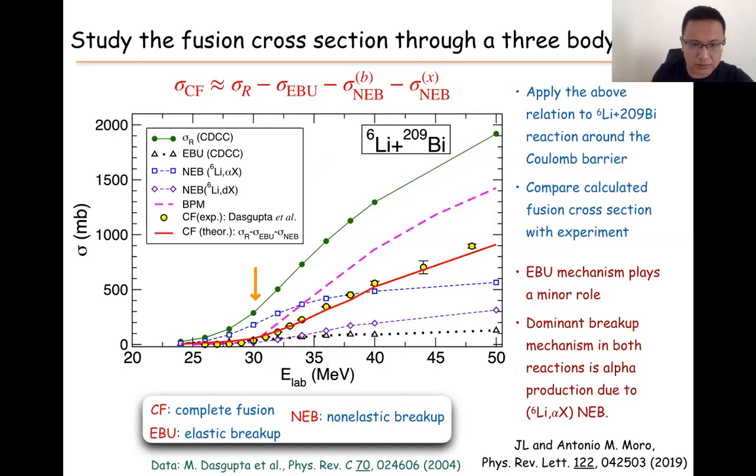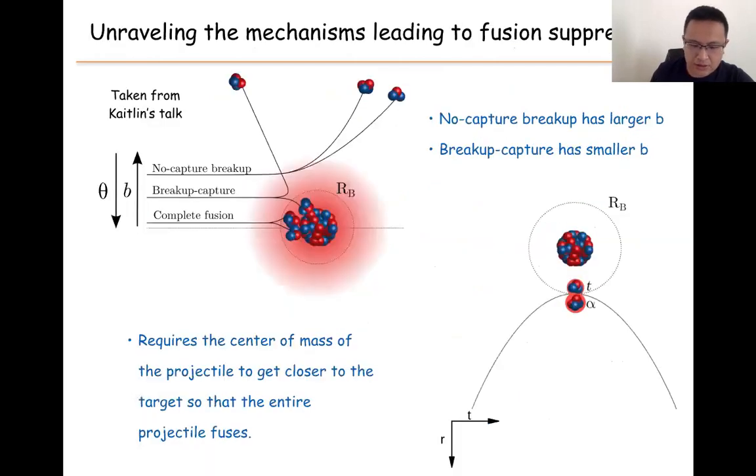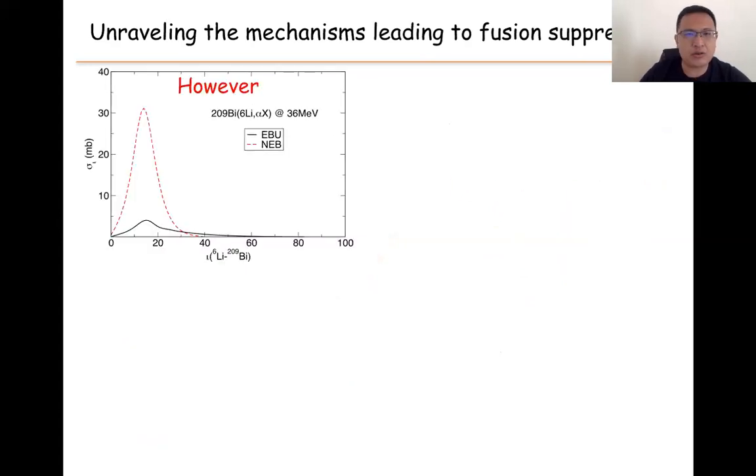The data comes from the Das group. So the next thing we need to discuss is what mechanism leads to the fusion suppression. I took some plots from Caitlin's talk. In her talk, she discussed the impact parameters for the different reaction channels, like the non-capture breakup has a larger impact parameter B, and the breakup capture has a smaller B. Because fusion requires a smaller B, she argued that the main contribution to the suppression comes from the breakup capture model. But from my calculation, this is not true.